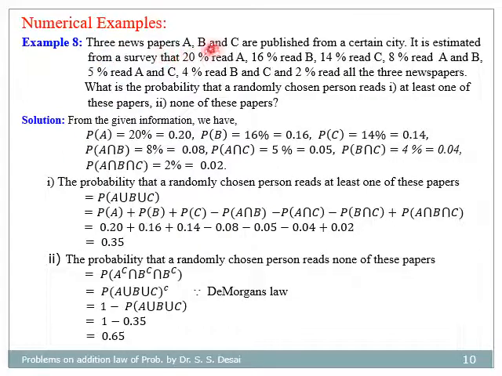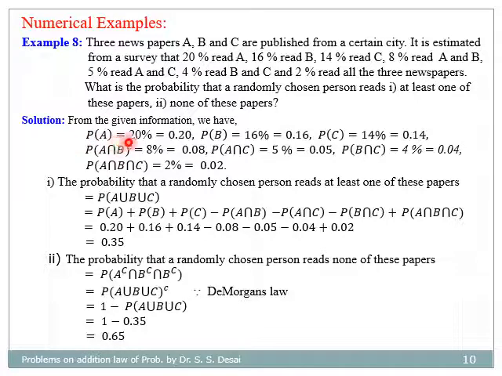Three newspapers A, B and C are published from a certain city. It is estimated from a survey that 20% read A, 16% read B, 14% read C, 8% read A and B, 5% read A and C, 4% read B and C, and 2% read all three newspapers. What is the probability that a randomly chosen person reads, first, at least one of these papers, second, none of these papers?